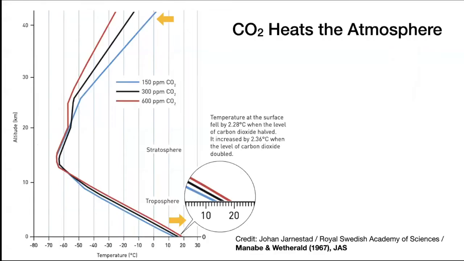This graph that you see on the left consists of 3 lines. So it came from 3 runs of the model that Manabe and his co-worker used and published in a paper in 1967 in the Journal of the Atmospheric Sciences. So these are lines that show the temperature profile of the atmosphere from the surface at the bottom, altitude 0 kilometer, to the top of the stratosphere, about 50 kilometer.